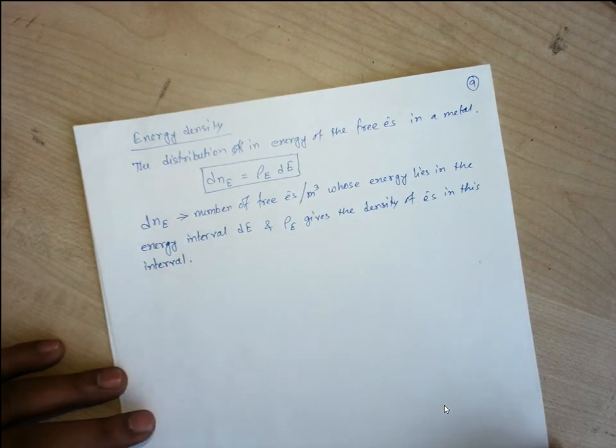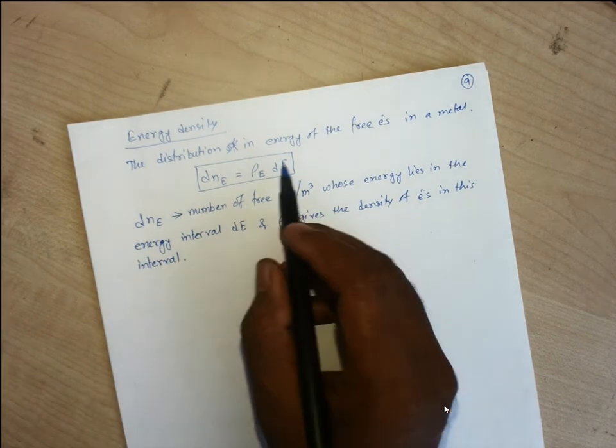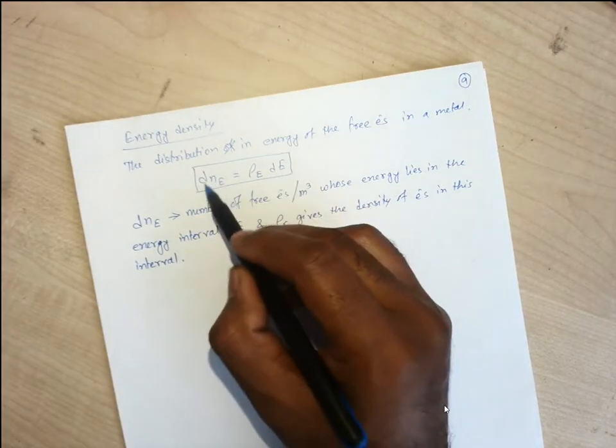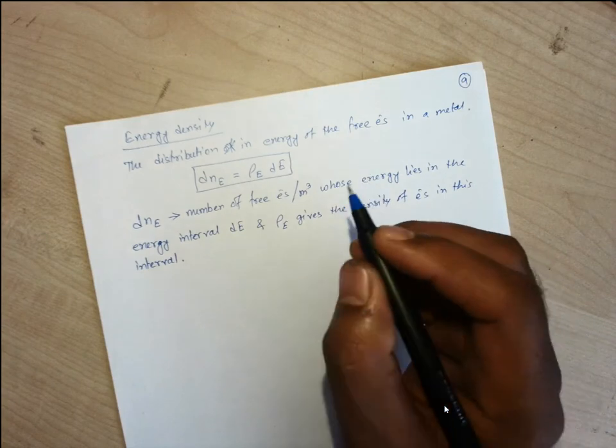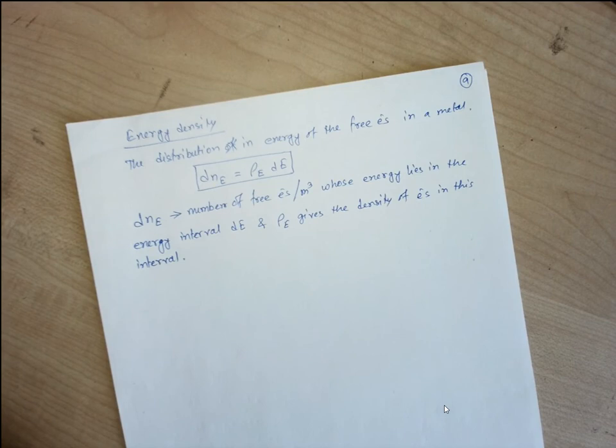Okay, so dE represents the number of free electrons per cubic meter whose energy lies in the interval. In this interval, this is the concentration of the free electrons, and rho E gives the density of electrons in this interval.